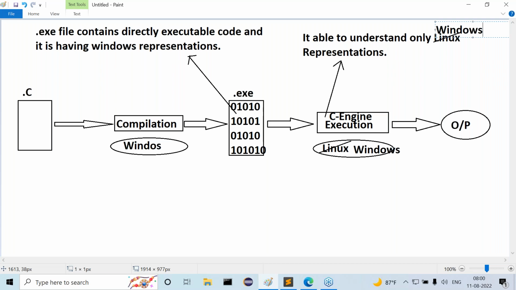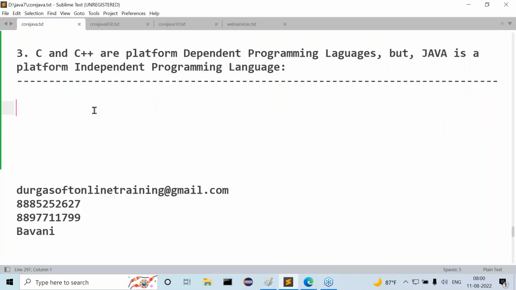Right, guys? I'll give some explanation now. That is very, very important. Everybody has to follow that explanation. Observe carefully, all of you guys, how Java is a platform independent programming language. I'll give time to take these diagrams also, don't worry about it. First of all, let me explain the content.